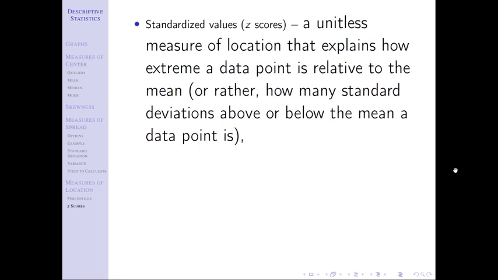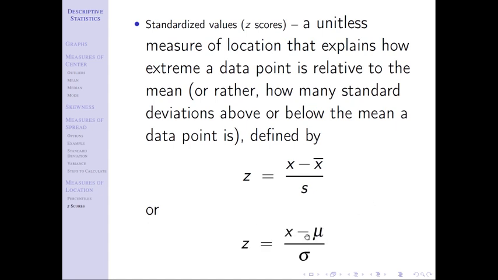And so what that means is we can find a z-score by taking a value, an individual x, subtracting its mean, sample mean x bar, and dividing by s, the sample standard deviation: value minus mean divided by standard deviation. Or if you're dealing with population data, you would do the same thing, value minus mean divided by standard deviation, but my symbols are different. Now it'd be x minus mu over sigma, because this would be a population mean, this would be a population standard deviation. So again, we standardize a value by saying, what's that value? We subtract its mean, we divide by its standard deviation, and that gets us to a z-score.